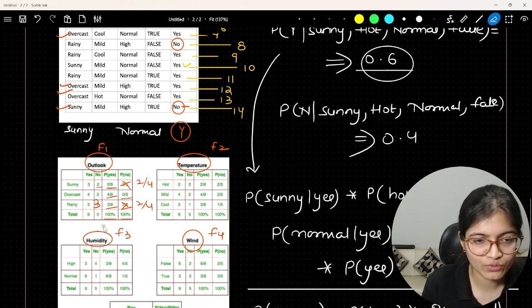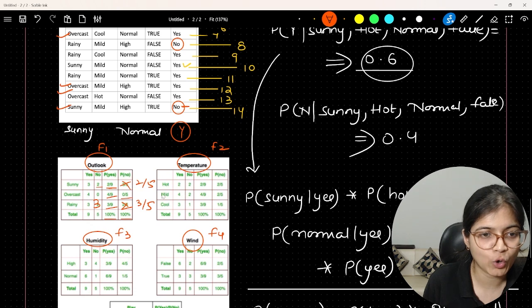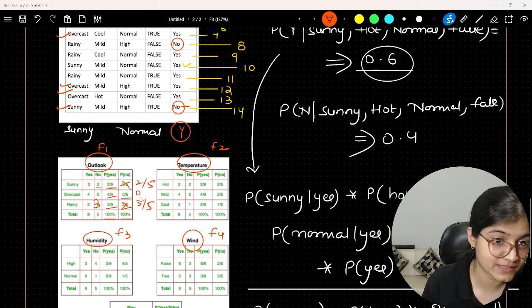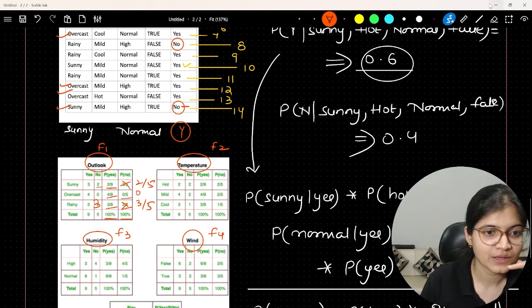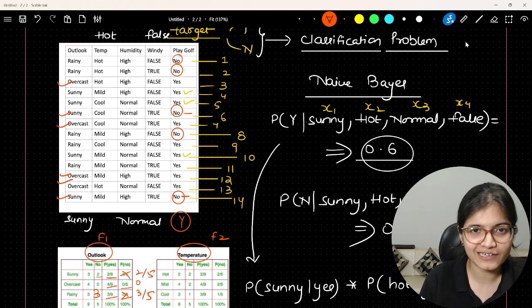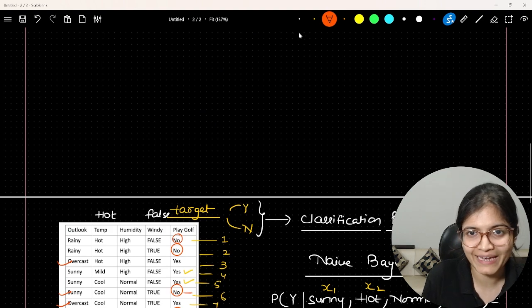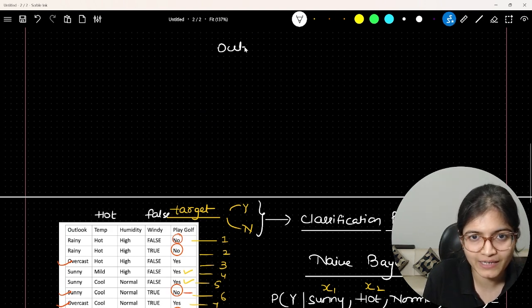So maybe I have to create it again altogether. So it will be 5. In that case, it will be 2 by 5 and it will be 3 by 5. And in the overcast, you will have the probability as 0. Now it is fine because now the overall factors combined together will form the answer as 100%. So I hope it is clear what I'm trying to convey here. If you want, I can create for Outlook a separate table because below there is some confusion.